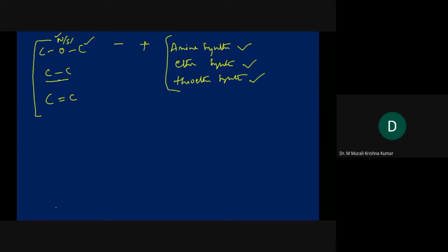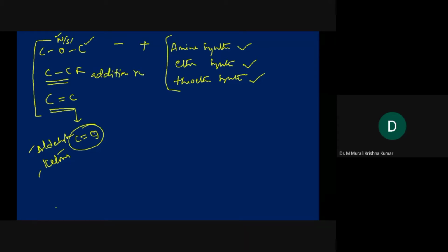And here, C–C single bond formation, C=C double bond formation. Here I suggest you please see the chemistry of carbonyl carbon, aldehydes and ketones. Their reactions are very, very important. In C–C bond formation, I suggest all of you please see addition reactions like Michael addition reaction.